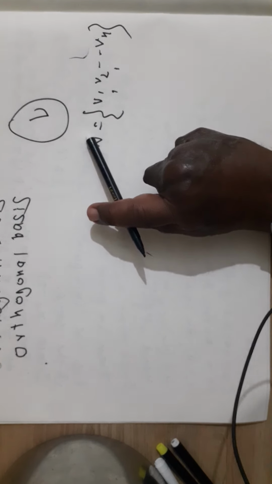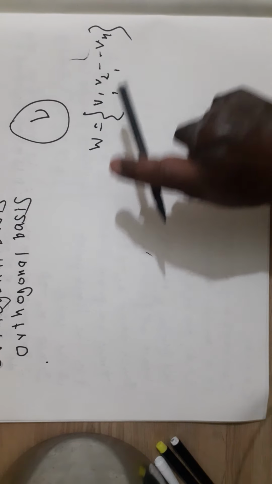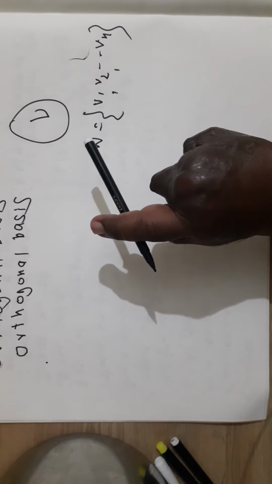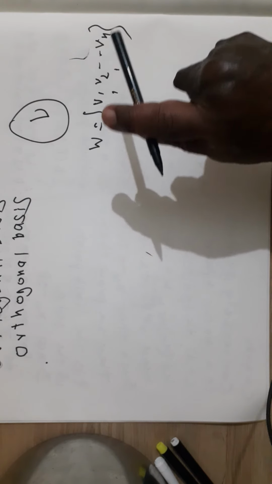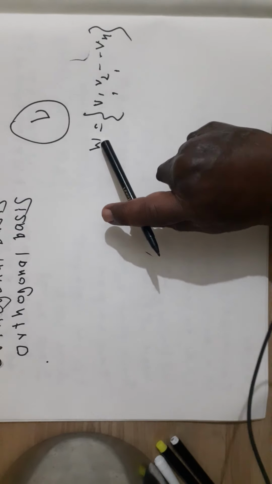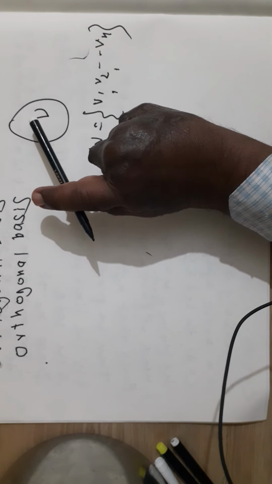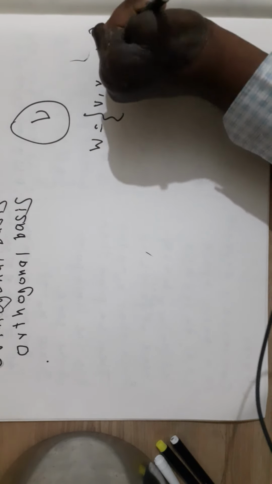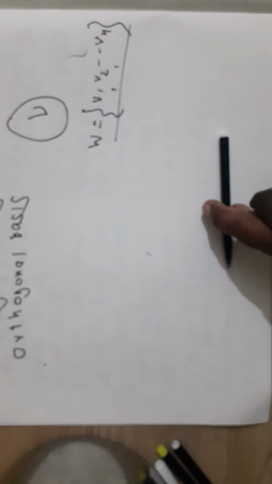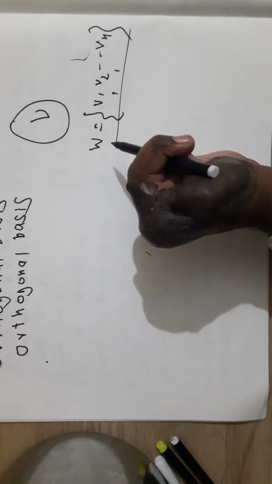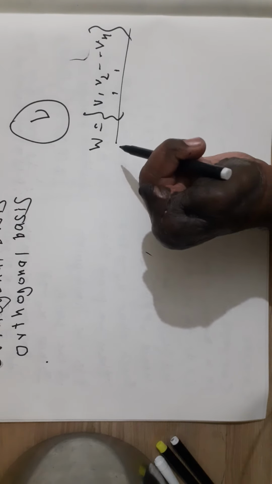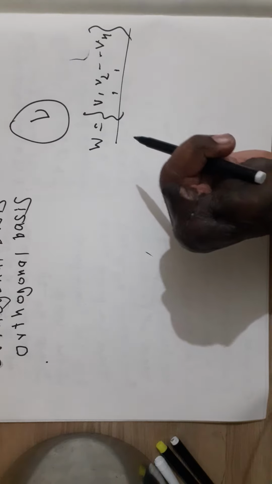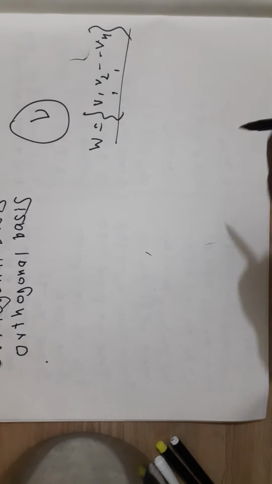If W is such a set, that it is a linear independent set and any subset of V containing W is a linear dependent set, then W can be used to express uniquely every element of vector space V as a linear combination of the elements of W. Such a set is called a basis of V. So when W is a basis of V, W is a maximal linear independent set, and every vector of vector space V can be uniquely expressed as a linear combination of elements of W.